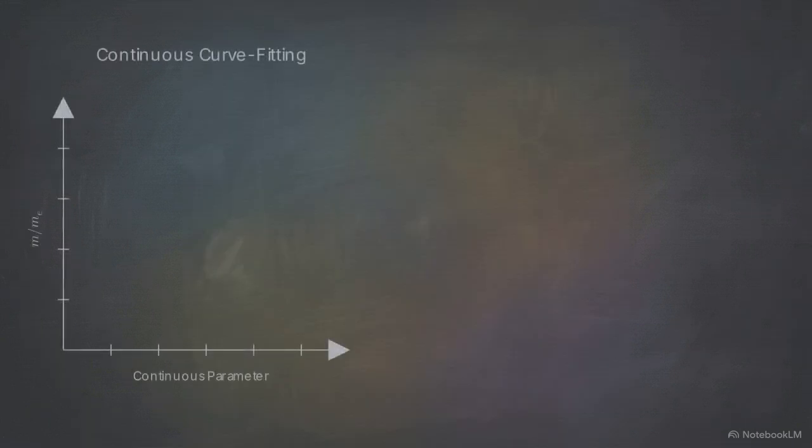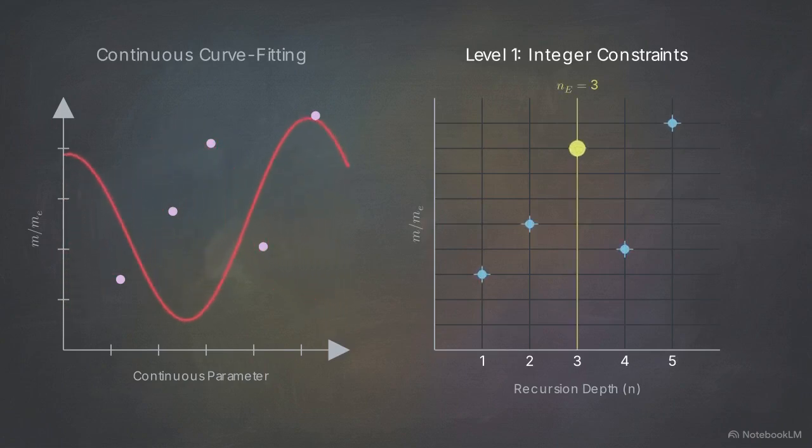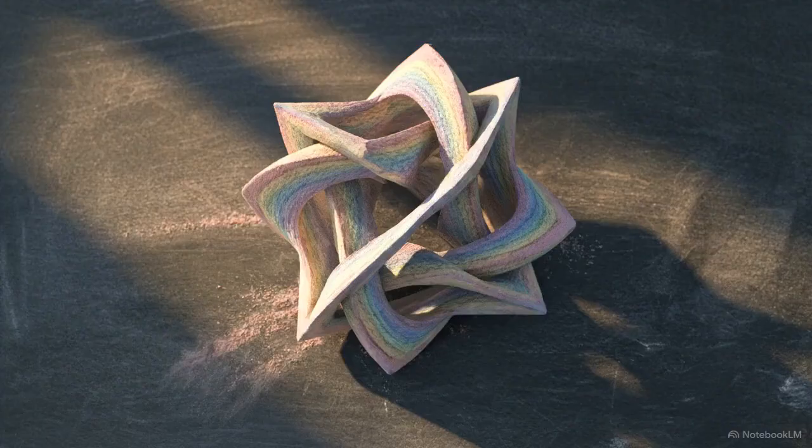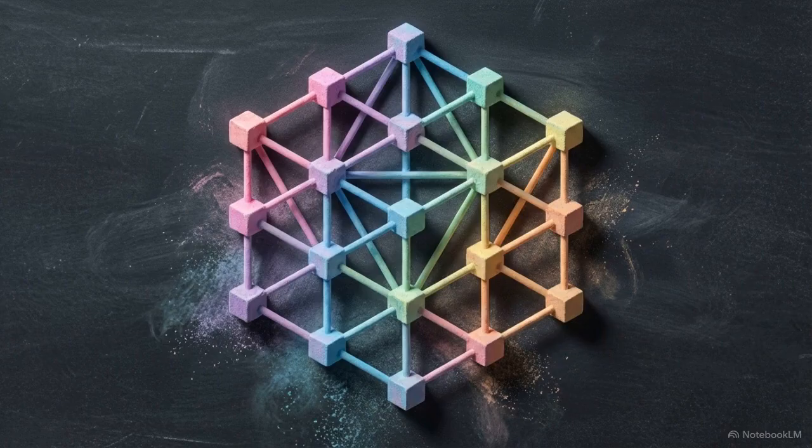In conventional physics models, continuous curve fitting allows parameters to smoothly slide into place. Here, we are bound by rigid, integer-based constraints that refuse to be optimized. This creates a strict pass-fail condition for the entire architecture. The validity of these particle mass ratios depends on these rigid, unoptimized structural rules. If the specific depth of 3 and the split formula choices are arbitrary, the model is merely generating numerical artifacts. But if they are mathematically mandatory, the framework holds.